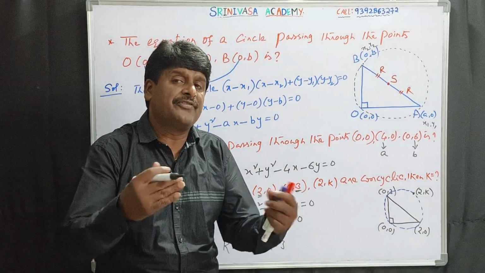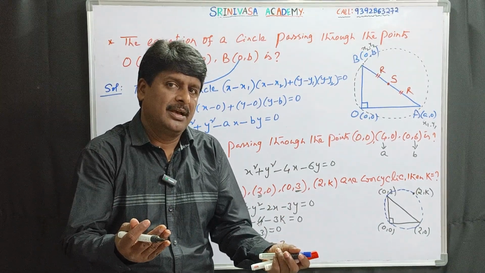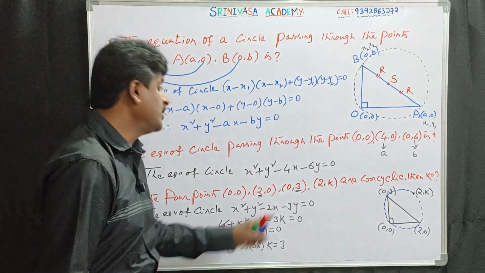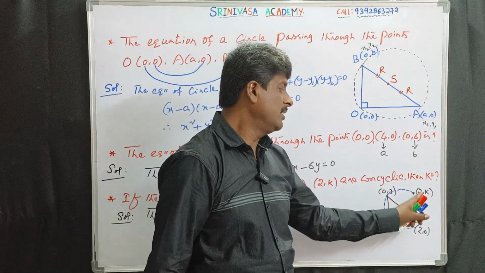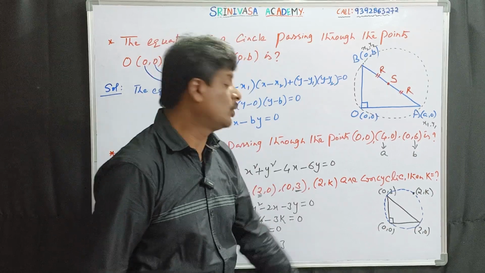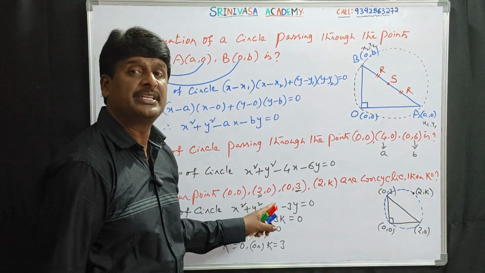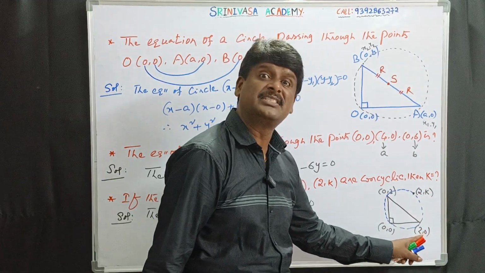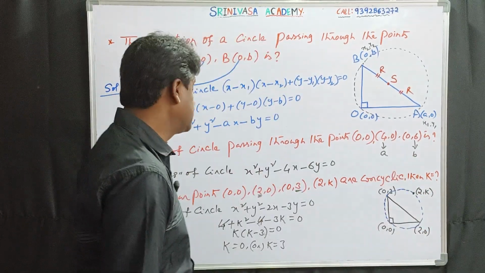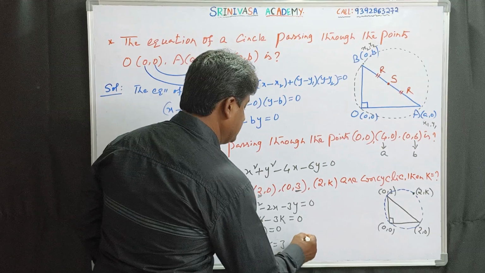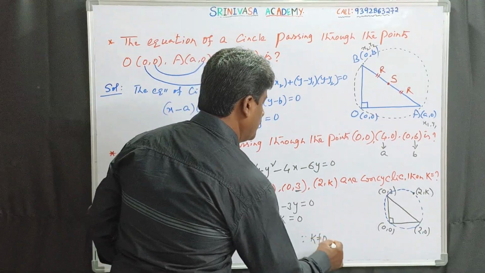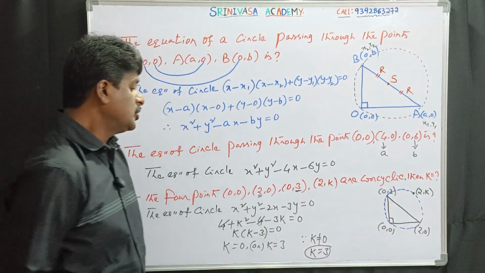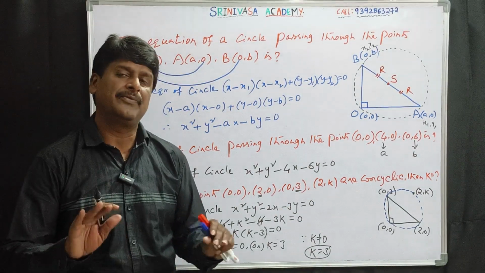This is also one of the options, but the answer is k is equal to 3 only. If k is equal to 0, what will happen? This is (2, 0). (2, 0) is already one of the points given among the 3. So this point cannot coincide with this. So that's why, since k is not equal to 0, therefore k is equal to 3, the right answer. So this is the way to find the value of k.